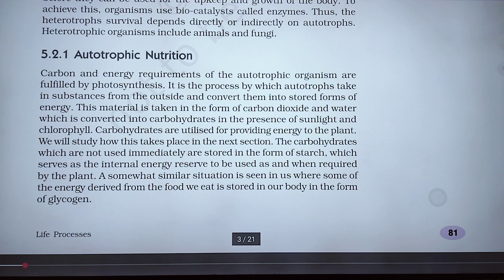Autotrophs take substances from outside and convert them into food.